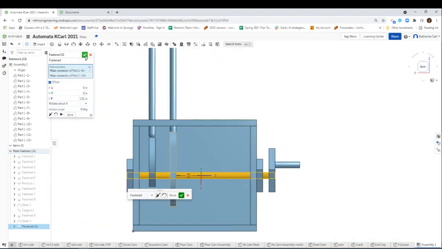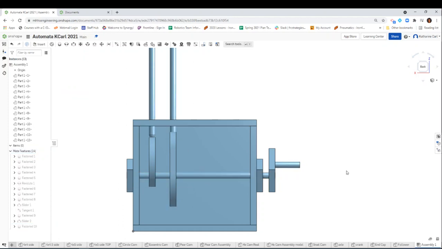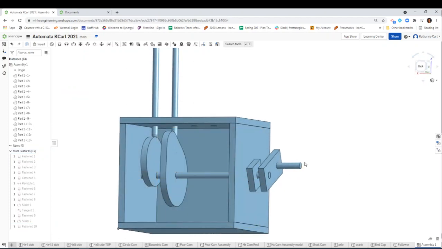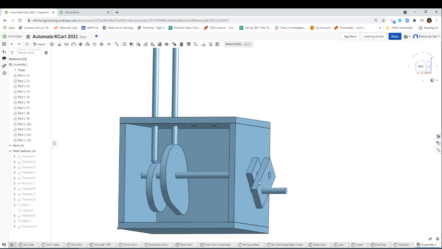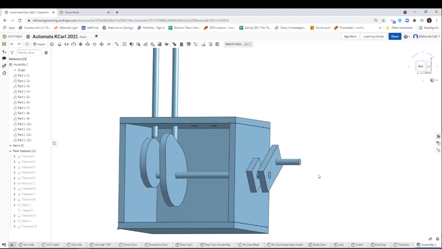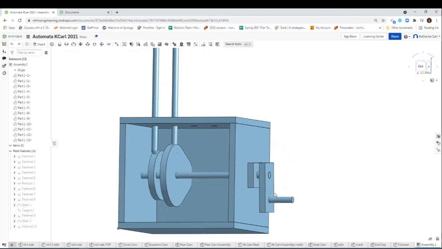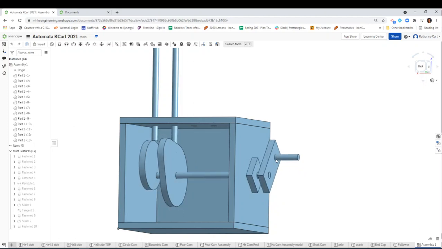I'm going to go ahead and click on the green check because that's the fasten that we want. And if we notice, if it's fastened, when I rotate it, that Pear Cam should be moving too, which is great, right? But if you notice my Pear Cam's kind of going in that way, that's something we would need to adjust. Right now, for the purpose of this video, we're just going to focus on making the next constraint so that the follower is going to move with the motion of the cam properly, okay?